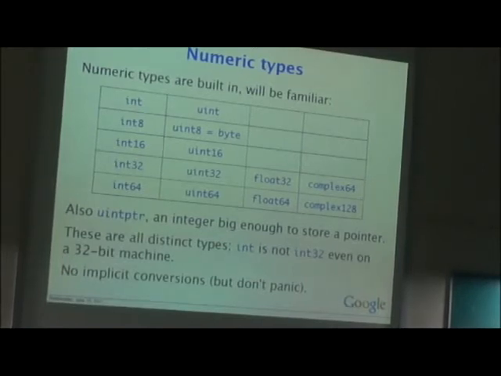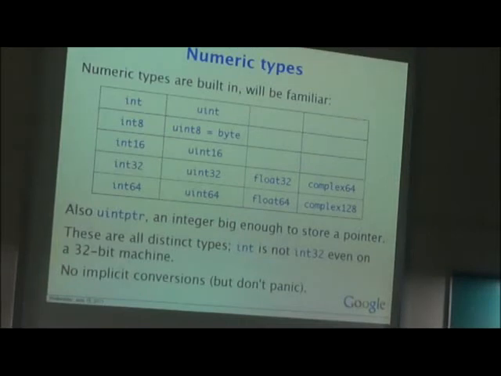What is the size of int? It depends upon the architecture. If the architecture is 32 bit, it will take 32. int is not int32. It depends upon the architecture; on each architecture the int size will change.